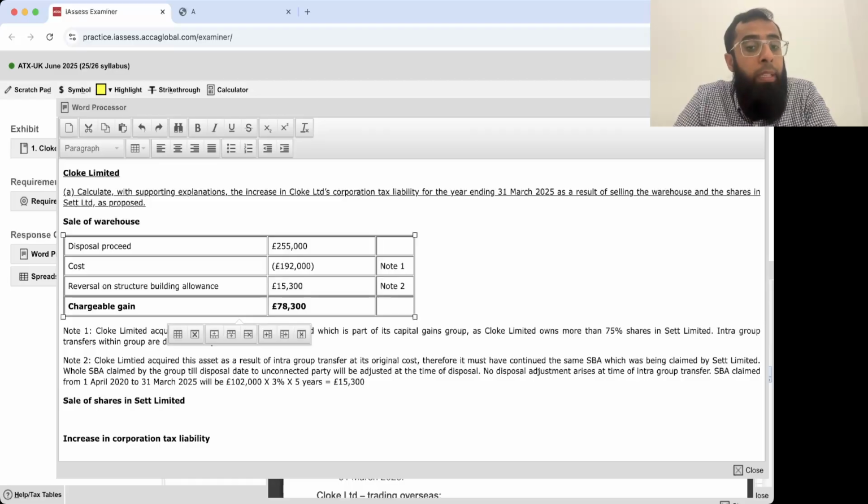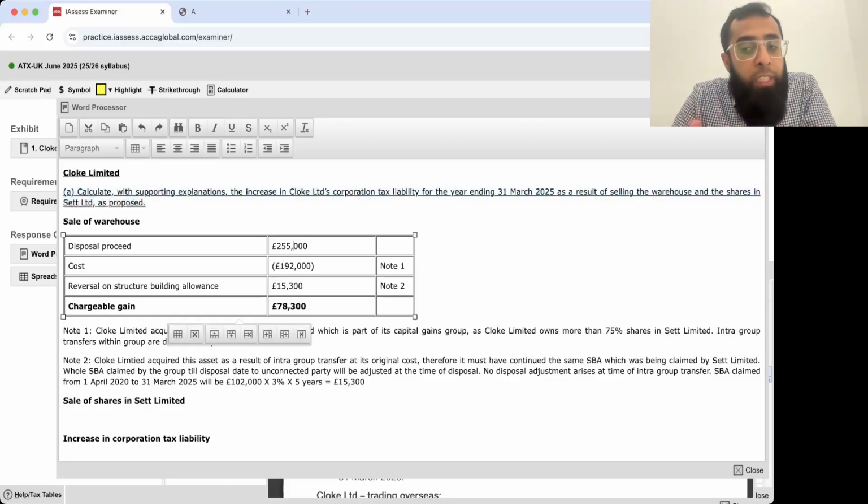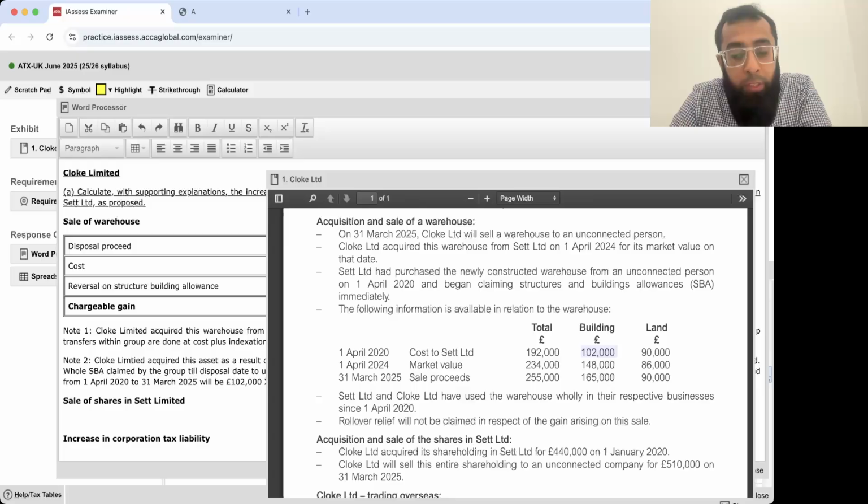Calculate with supporting explanation the increase in Cloak Limited's corporation tax liability. Disposal proceeds are 255 as a result of selling the warehouse. Cloak Limited is selling the whole warehouse for 255. What was the cost of the warehouse? 192. Sir, why not the market value of 24? The asset was acquired through intra-group transfer.